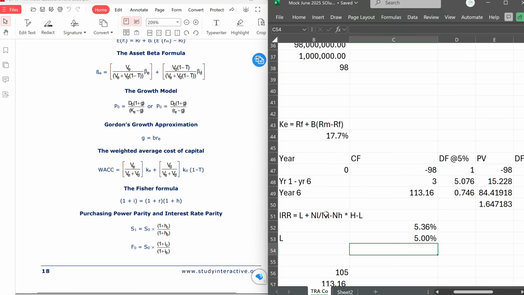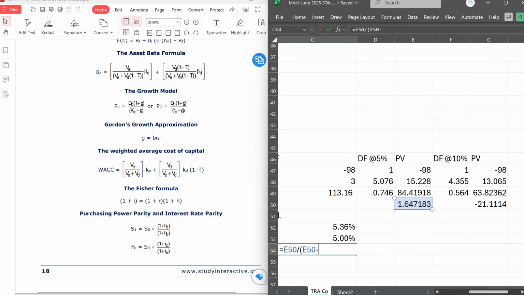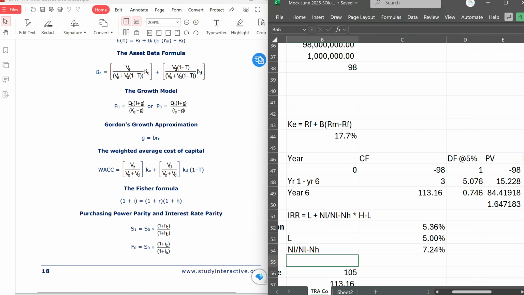Then NL divided by NL minus NH. Do it separately. You do it separately, and that will be equal to NL, which is this, divided by, open bracket, NL minus NH. This is your NH. Put that one separately as well. Then H minus L. It's straightforward, and that's 10% minus 5%.